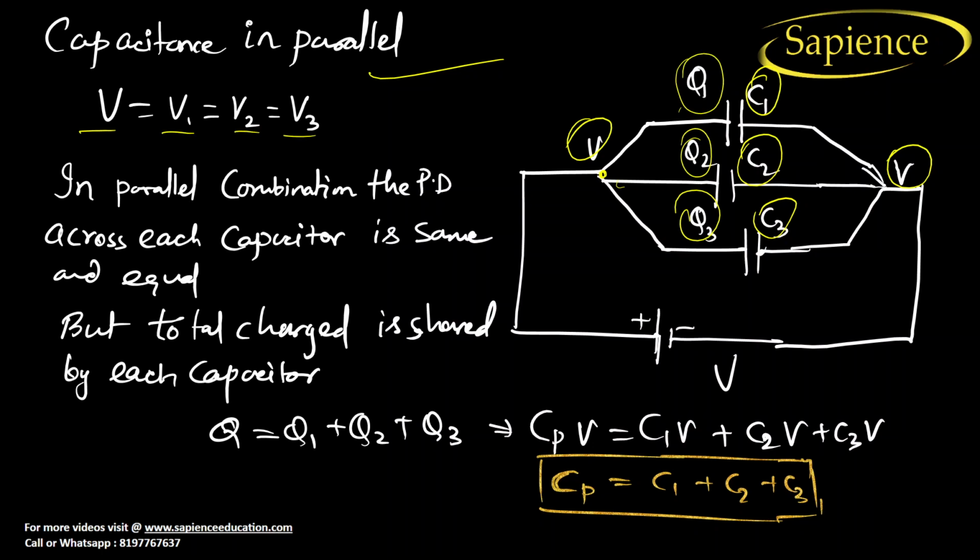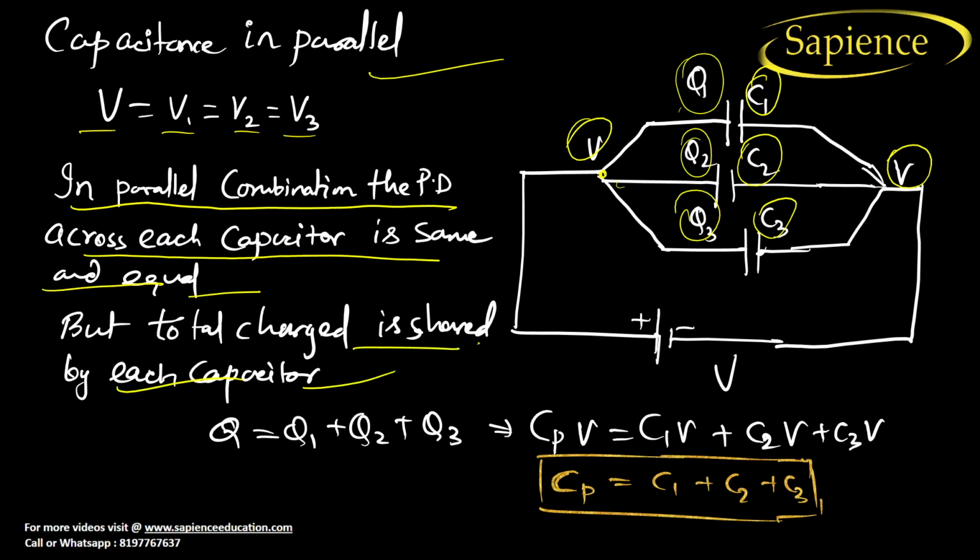Now what gets distributed in parallel combination? Potential difference across each capacitor is the same and equal, but the total charge is shared by each capacitor. So total charge will be Q is equal to Q1 plus Q2 plus Q3, because we are giving Q, but it has been distributed in the form of Q1, Q2, Q3. Let us consider that Cp is the total equivalent capacitance.